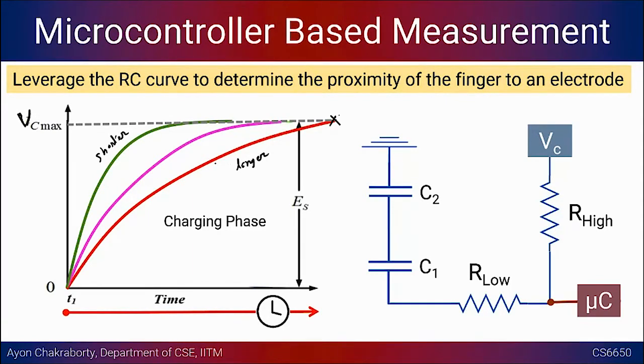Earlier, suppose you were following the red curve, the default curve. When you bring in extra entities to the circuit, say I touch it with one finger, I see a certain capacitance. When I touch it with two fingers, I see a different capacitance, and based on that the time to charge will change. We are talking particularly about charging here, not the discharging part. That should indicate that something extraneous has been introduced to the circuit.